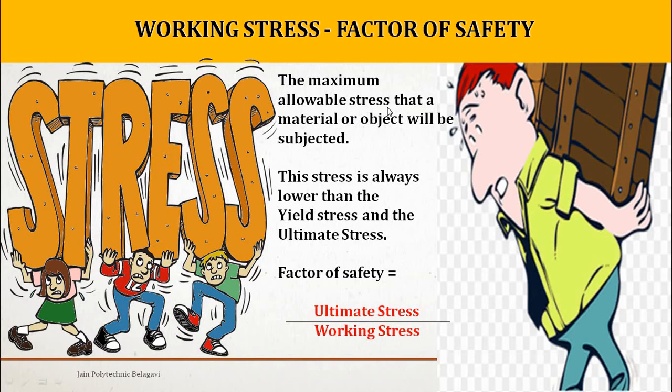The maximum allowable stress that the material is subjected to is said to be the working stress. This allowable stress is always less than the yield stress and ultimate stress. Ultimate stress is the maximum stress which a body can resist. These images are helpful to understand exactly what stress means.